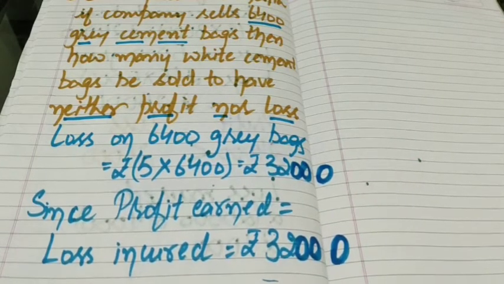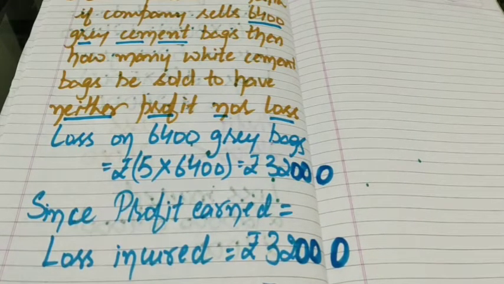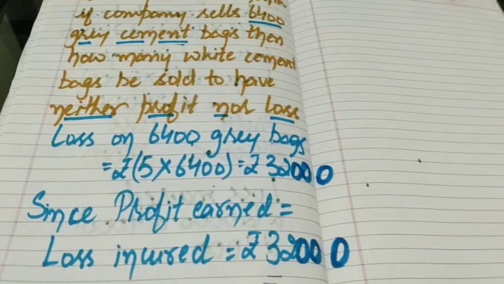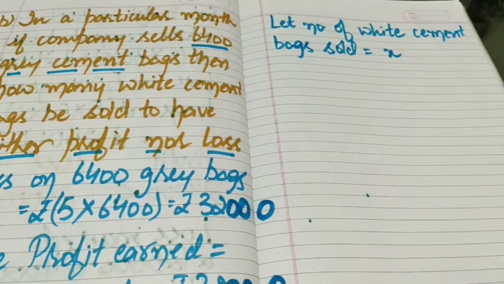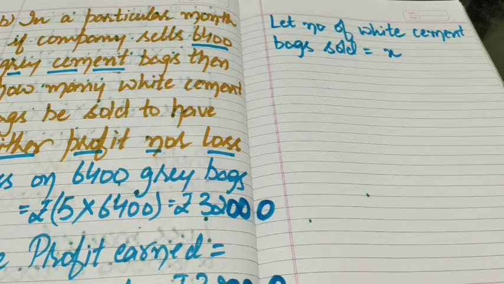Now we know that we get a profit of rupees 8 on selling one white cement bag. So to get profit of rupees 32,000, how many white cement bags should be sold? So let us suppose that number of white cement bags sold is equals to X. So here we mention let number of white cement bags sold equals to X. We know that on one white cement bag there is profit of rupees 8.